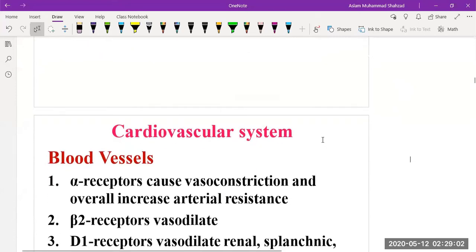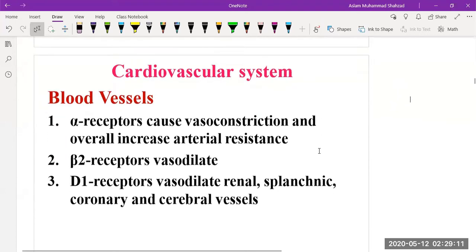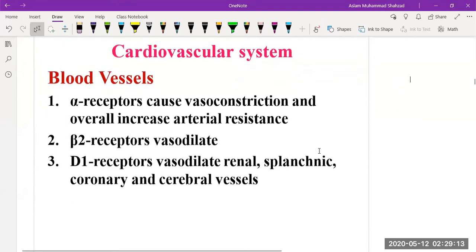So when we go one by one to understand their pharmacological effect, let's discuss the cardiovascular effect and the effect on the blood vessels. Alpha receptors and beta receptors work opposite to each other. Alpha receptor is responsible for vasoconstriction of the blood vessels and causes an increased arterial resistance, whereas beta 2 receptors are responsible for the vasodilation effect.